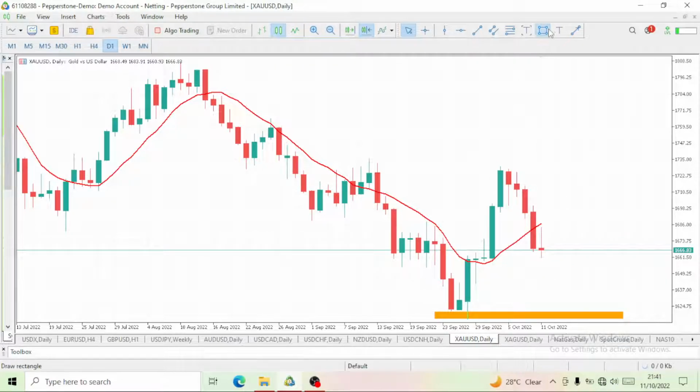Now take a look at here. Of course, price will react at a certain level. This is another reason why price is reacting at this level. The reason is that price has once reacted at this level here, more visible on the 4-hour time frame though. Price actually reacted here, so price has got to that same level, and of course we would expect price to react at this level. Then again, price should be able to break below, to the next level where price will drop to and react, which is at these lows where we had this pullback. So on gold again, we are expecting a drop.